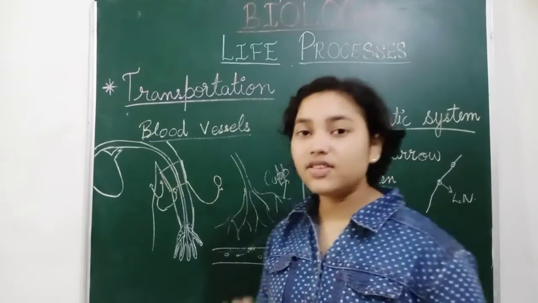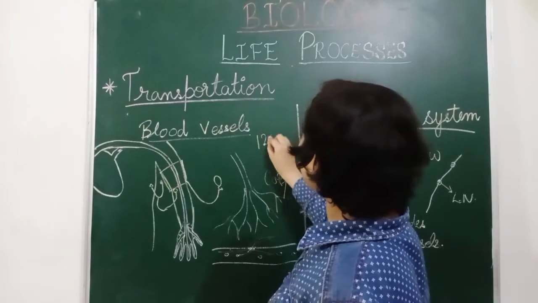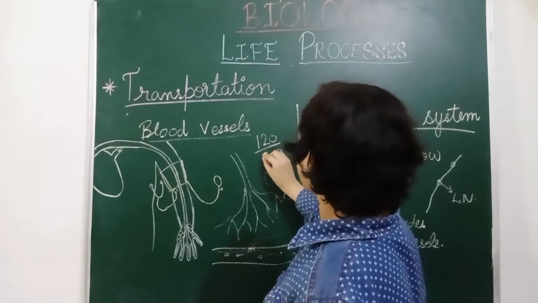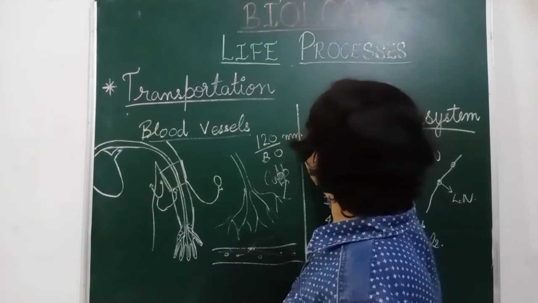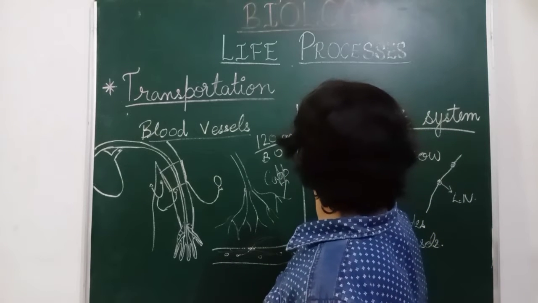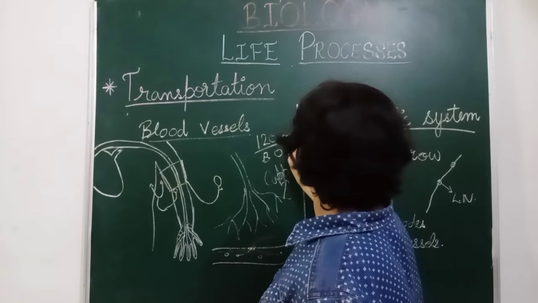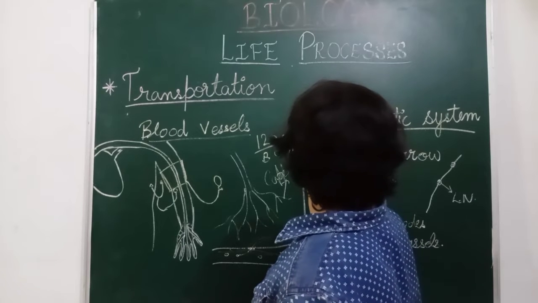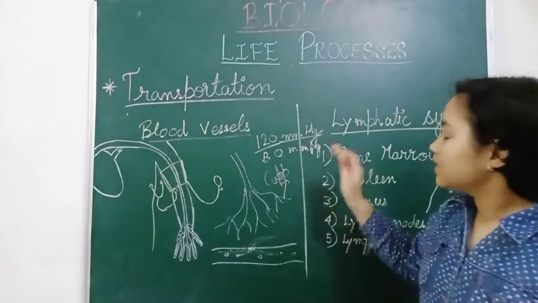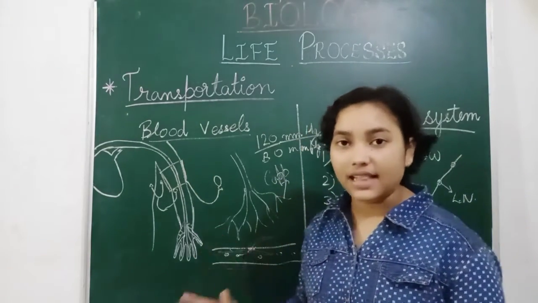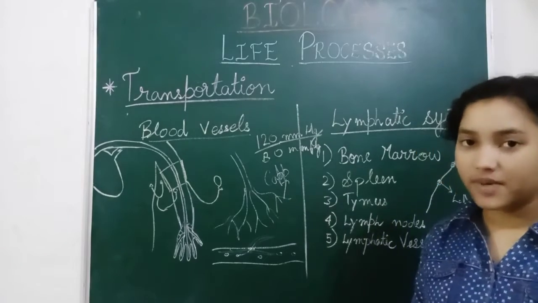If the measurement is 120 over 80 millimeter of mercury, then we say that it is the healthy blood pressure of a person.